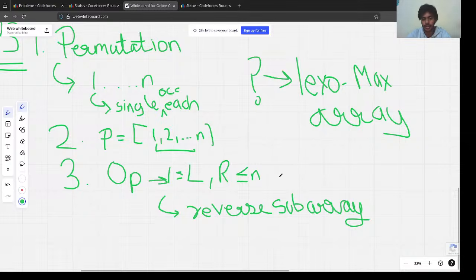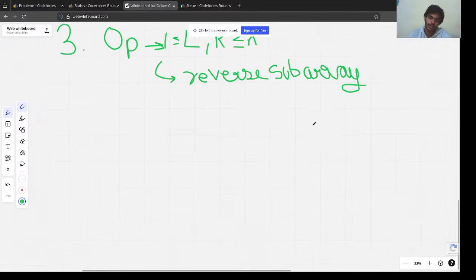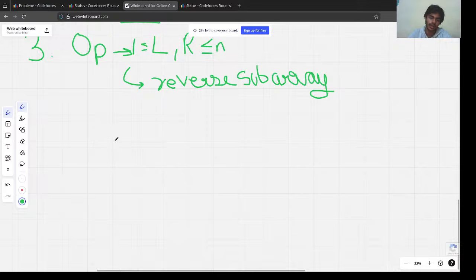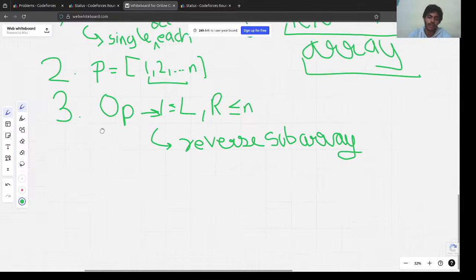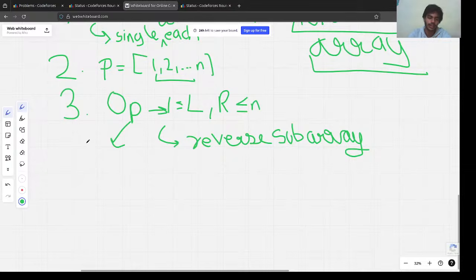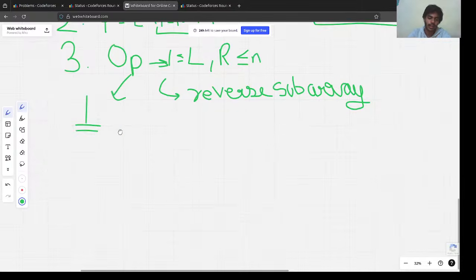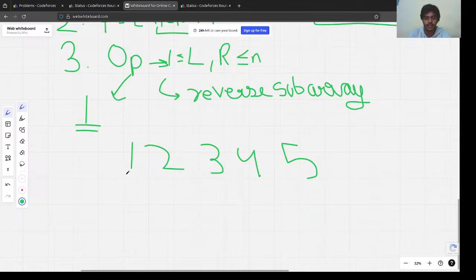Let's actually break it down. First we will understand the operation, then we'll understand what a lexicographically maximum array means, and then we are going to move towards the observation. So first let's understand reversing an array. What does this operation mean, and we can only perform this operation once, right? Let's say we have the numbers 1 2 3 4 5. Let's assume this is a permutation.